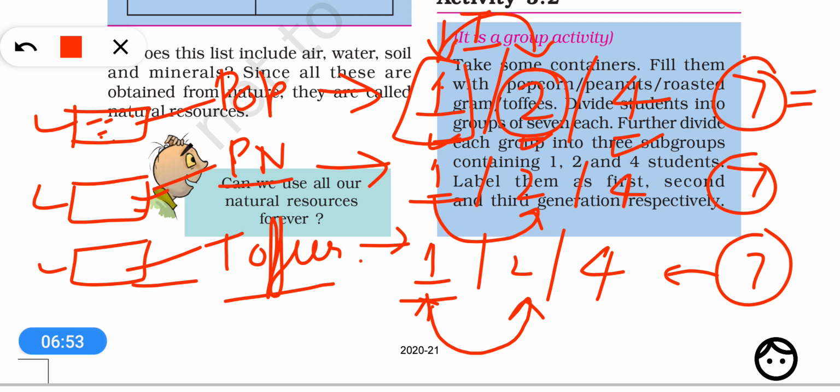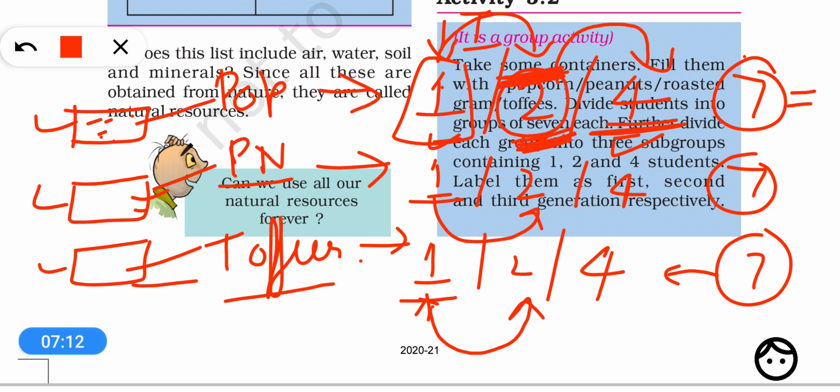In the same way, if something is left after the two students have taken the items like popcorn or peanuts, the remaining items will be transferred to the third group, meaning the third generation of the consumers.